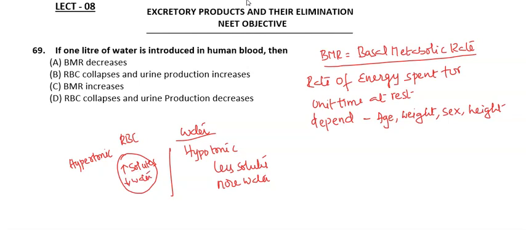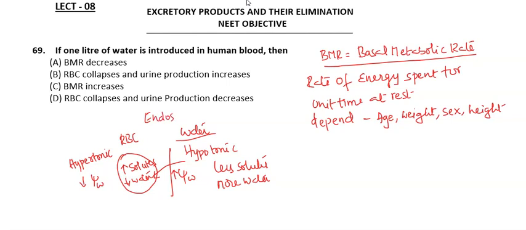And we know in the hypotonic solution the water potential will be more, and in the RBC the water potential will be less. So more water potential outside and less inside, and we know water always moves from higher water potential to lower water potential. So the water enters into the RBC, and this is what we call endosmosis.